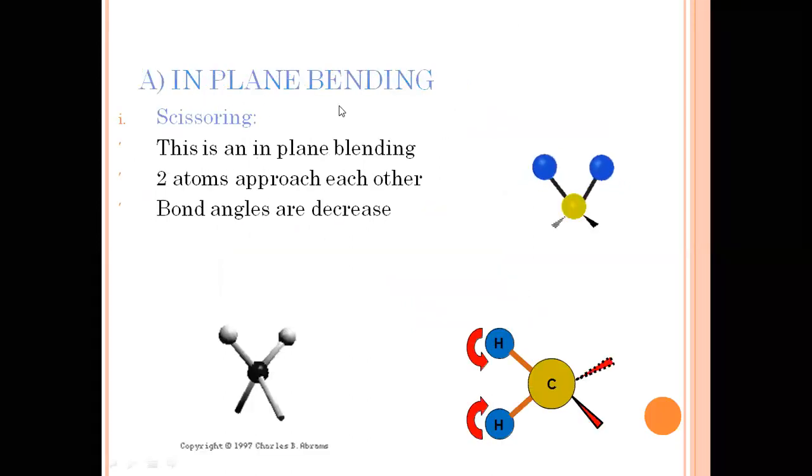So we can see here in-plane bending, scissoring. This is an in-plane bending. Two atoms approach each other and the bond angle decreases. This is not along the bond; it is a kind of deformation. These two atoms approach each other, and in this case the bond angle alters.